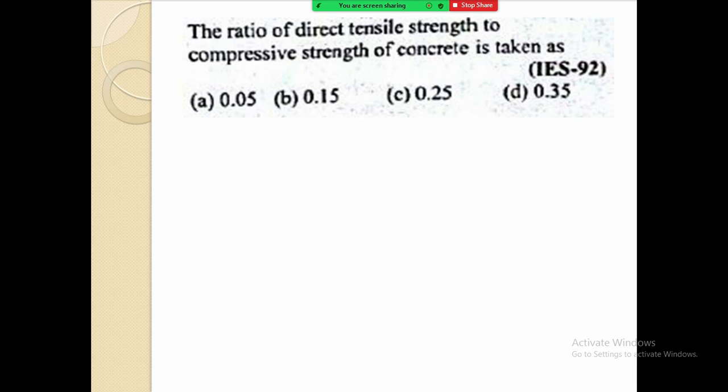Normally this ratio is assumed or taken while designing. These are the standard things given in the codes. So what ratio generally we take, direct tensile strength to the compressive strength of the concrete? You know that tensile strength is different, compressive strength is different. Now we are talking about the concrete.